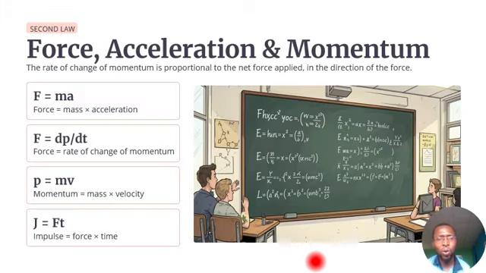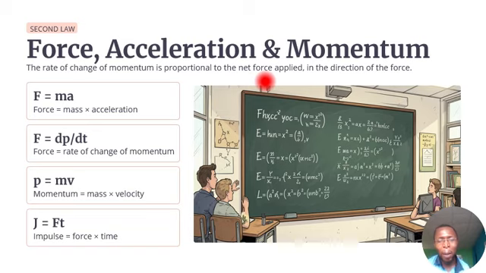Now let's dive into the second law. The first law has opened our eyes to the fact that an object will not change its position or its velocity unless an external force is acting on it. Now the second law is taking us deeper. It's stating that if this external force acts on the object, then definitely there will be a change. So it's stating that the rate of change of the momentum of an object is proportional to the applied force. The first law said that the object will not move except you apply force.